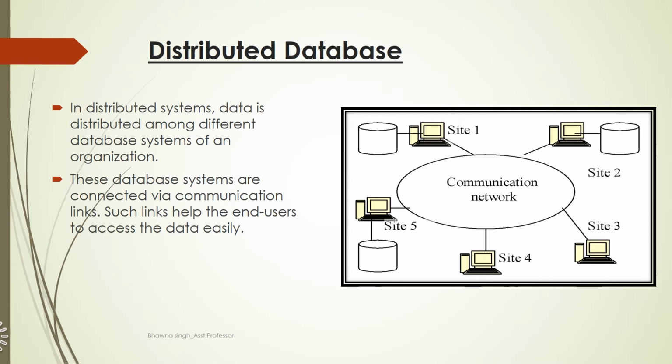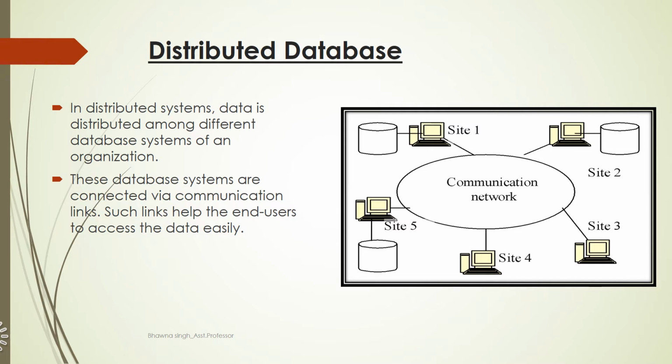Now we will discuss the second type of database, that is the distributed database. In distributed database systems, data is distributed among different database systems of an organization. That means it is the opposite of centralized database. In centralized database, what is happening? The entire data is stored at one single location only. But in case of distributed database, the data is not stored at one place.